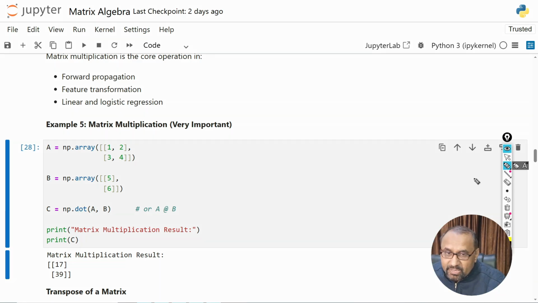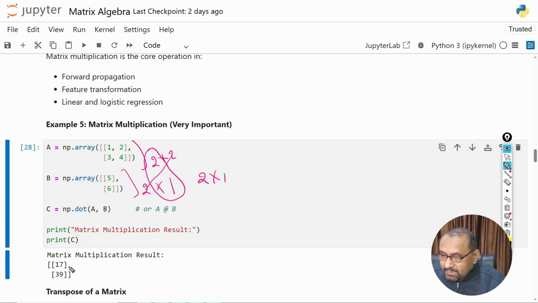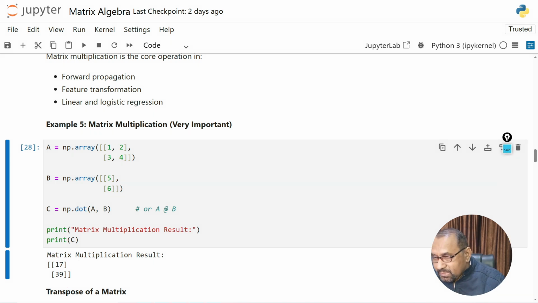Since the order of this matrix is 2 by 2, and that of this matrix we have is 2 by 1. Okay, 2 by 1. So these are equal. But when you multiply, the new matrix has the order 2 by 1. So here you can see there are 2 rows and 1 column. This is of 2 by 1 order. Okay, so in this way you can easily multiply using the dot function if you require matrix multiplication.